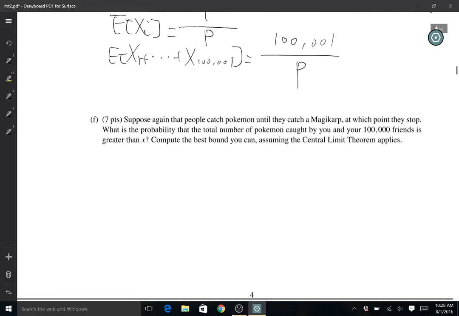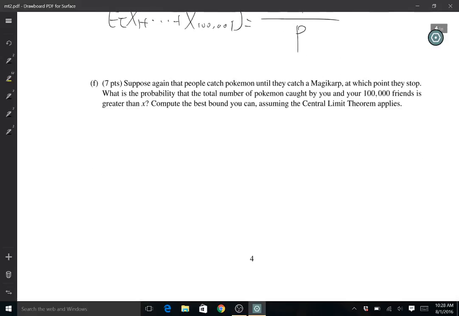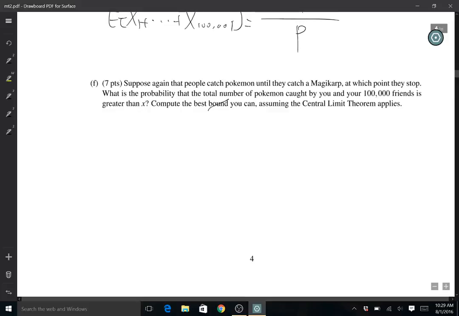Okay, part F. Suppose again that people catch Pokemon until they catch a Magikarp, at which point they stop. What's the probability that the total number of Pokemon caught by you and your 100,000 friends is greater than x? Compute the best bound you can. Assume the central limit theorem applies. Here it's not very accurate to say it's a bound.